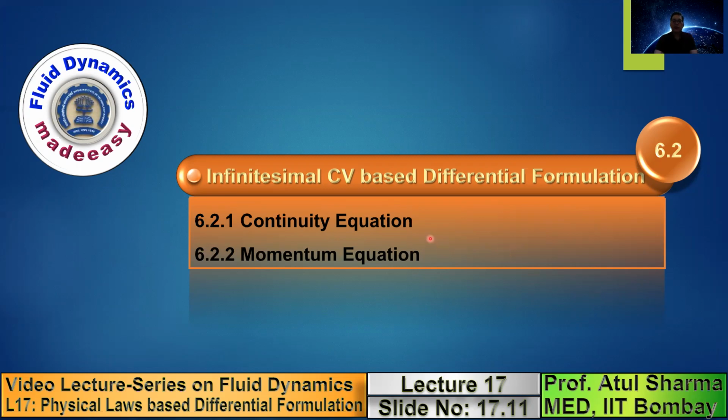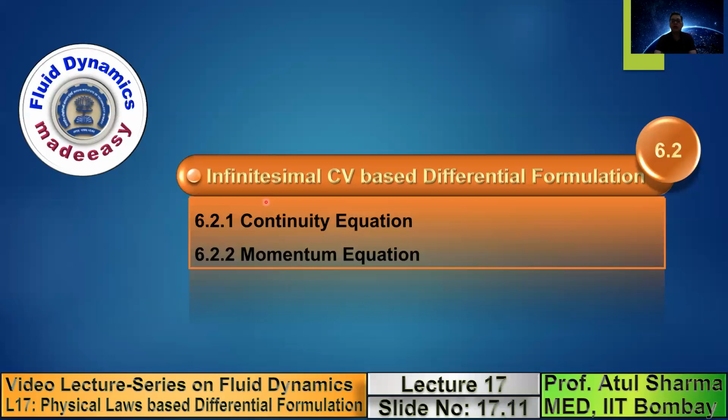So after the physical law, what we do is we take an infinitesimal control volume and we apply the physical law to this small control volume. As you have studied, any definition of a differential term like df by dx is defined as f at x plus delta x minus f at x divided by delta x, limit delta x tends to 0.